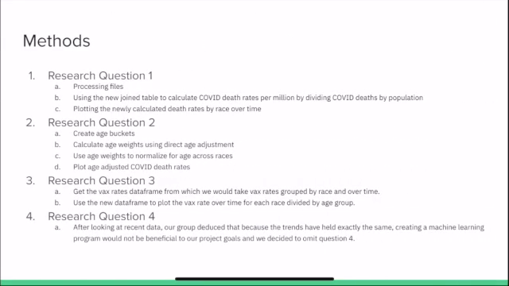The first question we sought to answer was how have racial gaps in death rates changed over time? Finding this out took file processing, data wrangling, and plotting data over time. Research question 2 required an age adjustment formula that weighed age groups and used direct age adjustment to determine if adjusting for age changed the racial gaps in COVID deaths. With research question 3, we wanted to see how vaccination rates differ by race. This took some analysis of vaccination rate data frames and also plotting of this data by age group. Our fourth research question was if the trends we find are likely to continue, but after deliberation, we decided not to create machine learning for this because the trends followed a very stable pattern toward the decline of the pandemic.